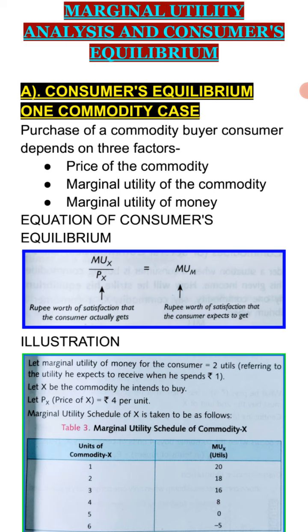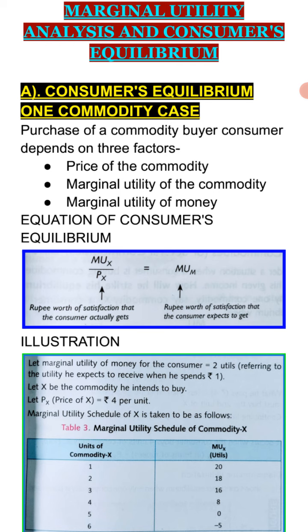Now we will see the equation of consumer equilibrium. You can see the equation MUX upon PX is equal to MUM. MUX, that is the marginal utility of X commodity, upon PX, that is the price of X commodity, must be equal to MUM, that is the marginal utility of money. Now let us take an example where the consumer has an MUM of 2 utils and the price of X commodity is 4. The units and MUX are given, so we will put the schedule in the form of the equation.